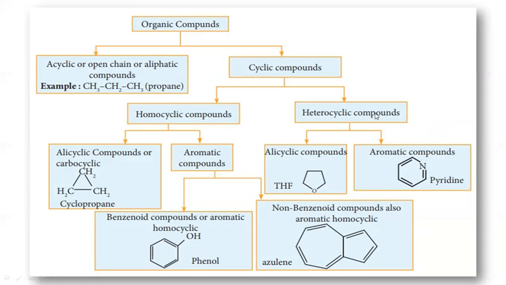Whereas these heterocyclic compounds are classified into the alicyclic compounds and aromatic compounds. See, in both these structures they contain a heteroatom, therefore heterocyclic compounds, and what they having here, that alicyclic compound does not show the aromatic character, and this pyridine shows the aromatic character. So this is all about the classification of organic compounds which is based on their structure.